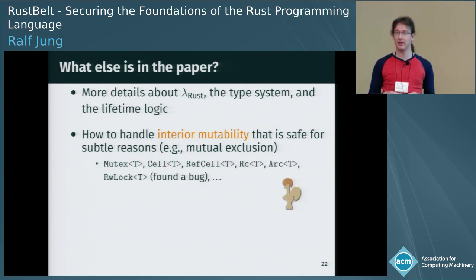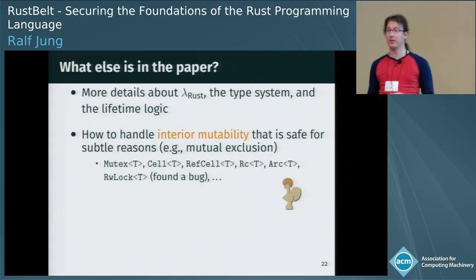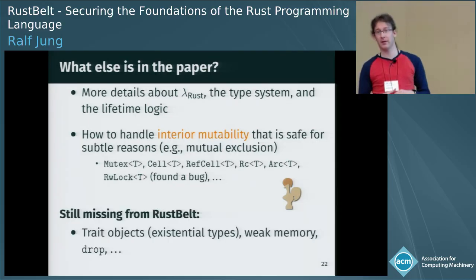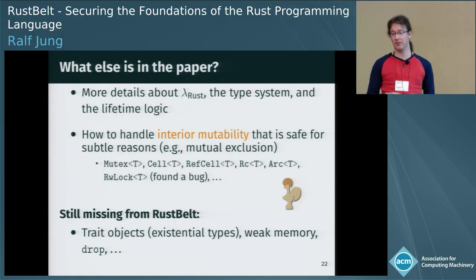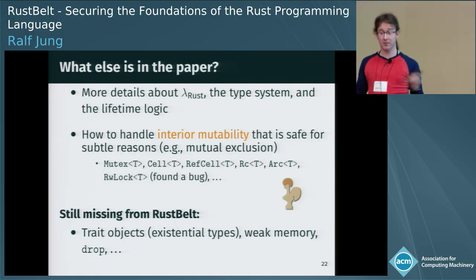Moreover, we have a Coq formalization where we've shown a couple more types that also all involve interior mutability to be semantically well-typed. And in one of them, we actually found a bug that we've then also fixed in the Rust library. That said, we don't model full Rust. There are still a couple of things in Rust that we didn't handle. One of them is trait objects, which are essentially a form of existential types in Rust.